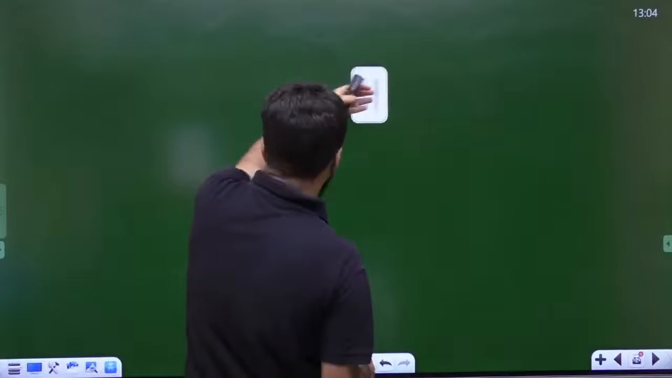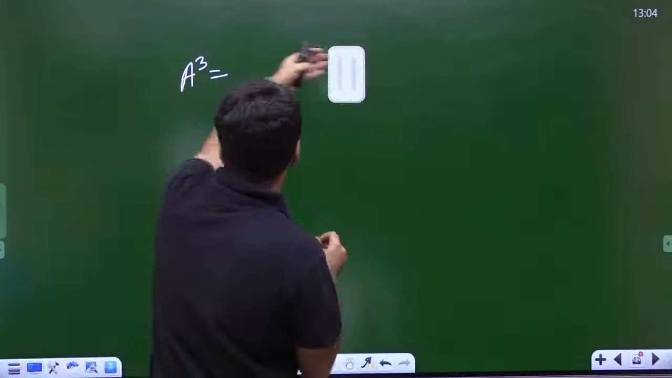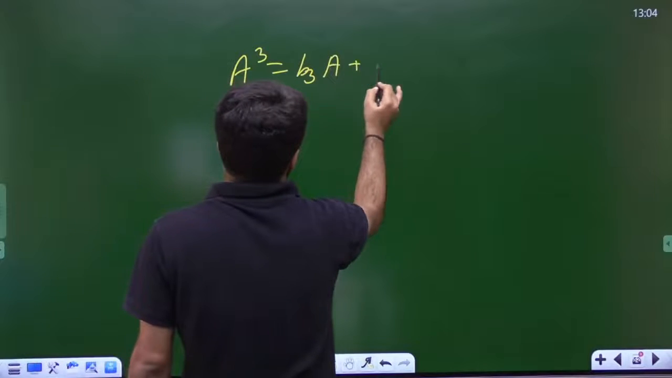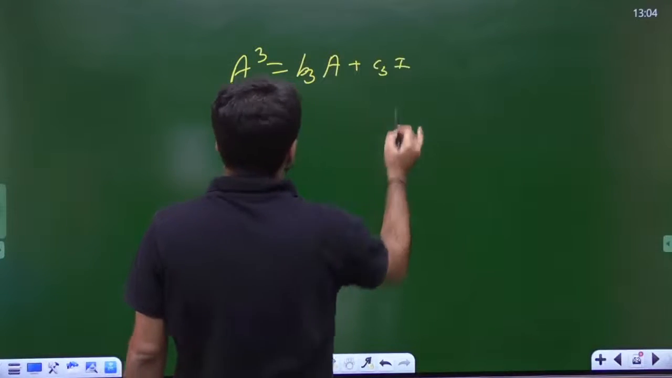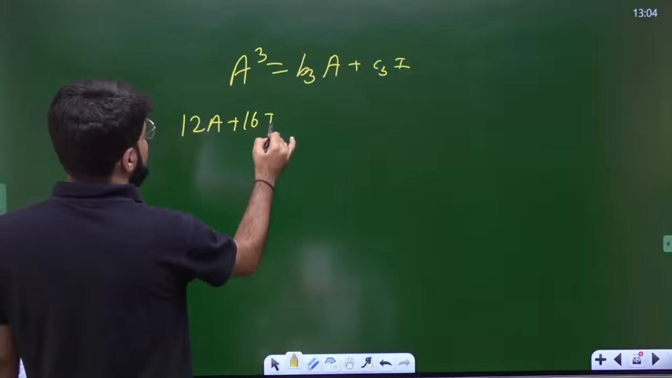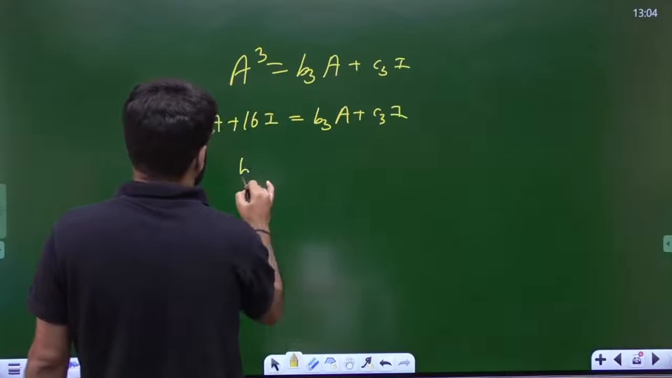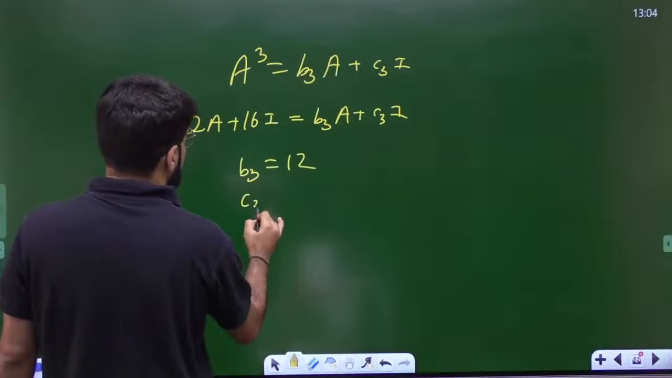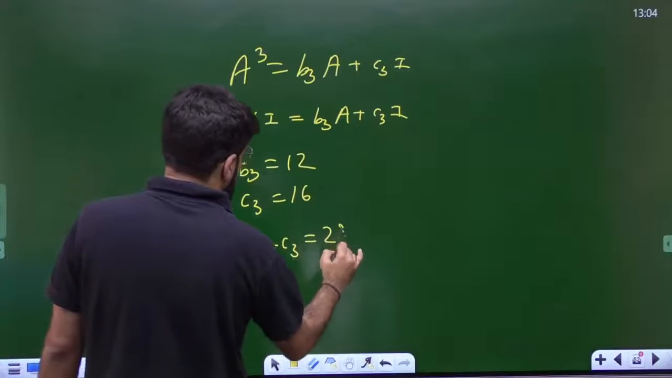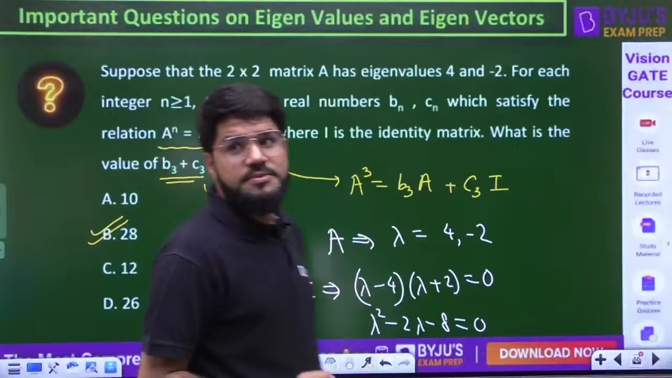So what is the question? Let's write down the question once again: a cube is equal to b3a plus c3i. But what is the a cube we have solved? 12a plus 16i is b3a plus c3i. So hence b3 is 12, c3 is equal to 16. The sum of them is 28. So the correct answer is B.